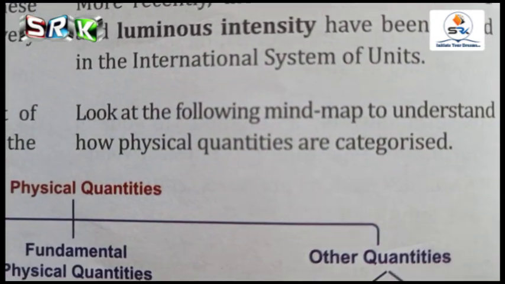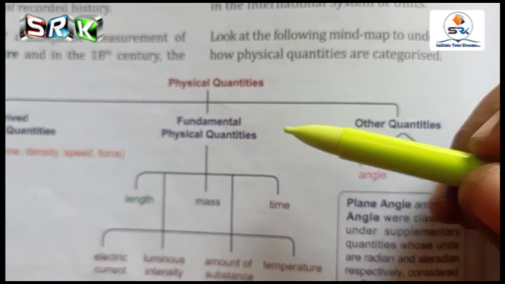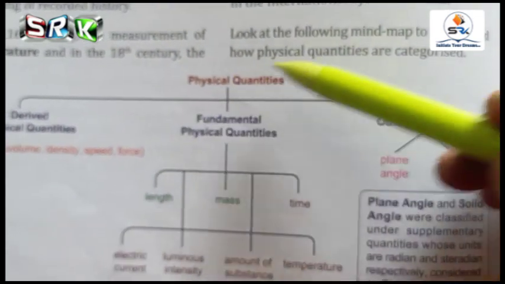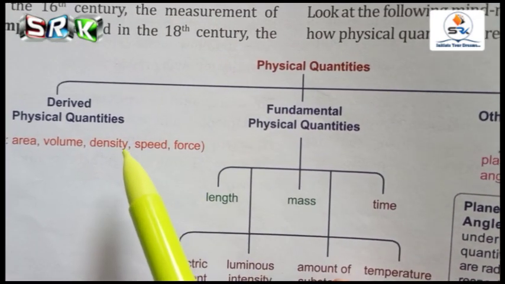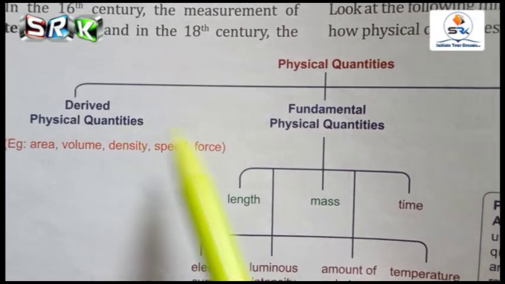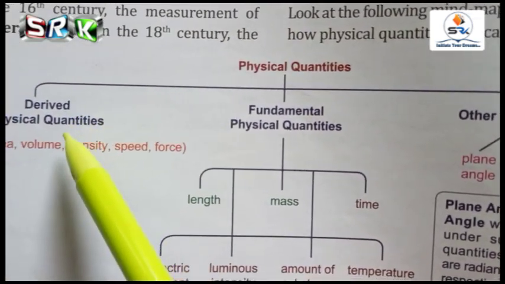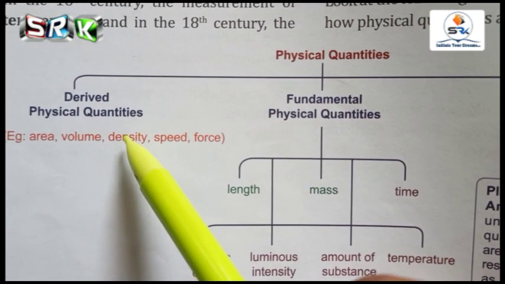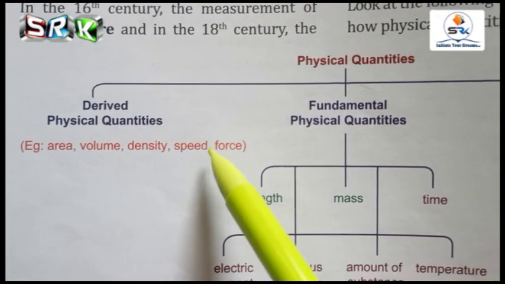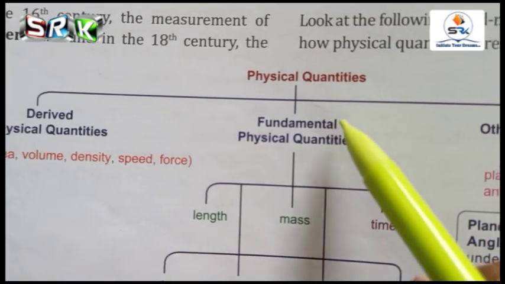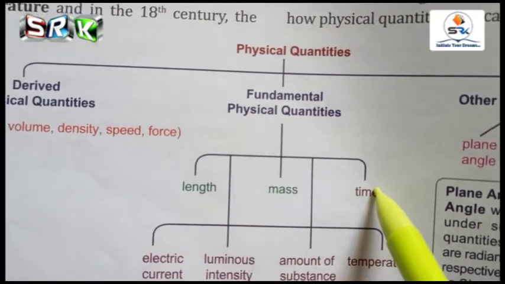Now a flow chart is given for you to understand how these physical quantities are categorized. Students, see this flow chart: derived quantities, fundamental physical quantities and other quantities. So what are all the examples for derived physical quantities? Area, volume, density, speed, force. Fundamental physical quantities, what we have seen: length, mass, time.